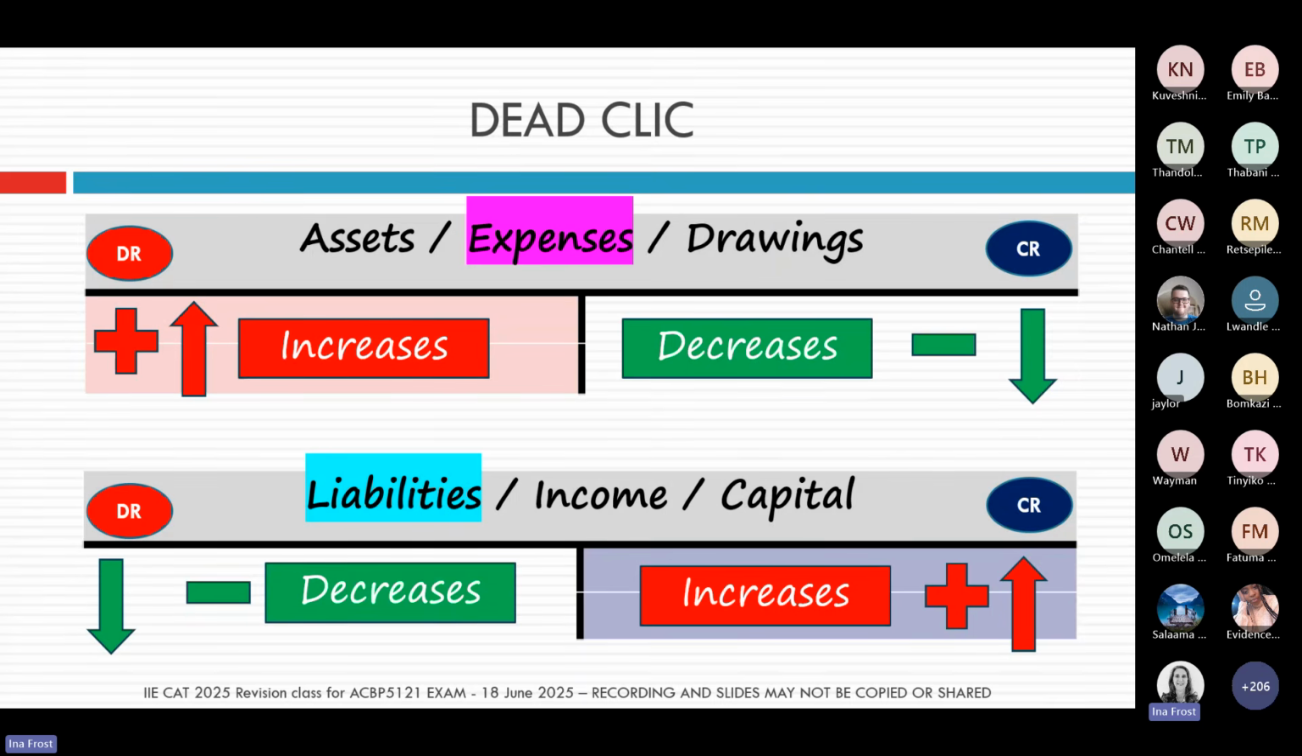This is when we talk DEAD CLICK, and I always borrow this slide from Salama because she always has such a lovely slide to explain it. So this is what we mean by it: assets, expenses, and drawings increase on the debit side, and decrease on the credit side. We said the wages expense was an expense account, so you can see where that fits in. And the creditors for wages is the liability account, the one that increases on the credit side, where we use CLICK. For the expenses, we use the DEAD acronym.